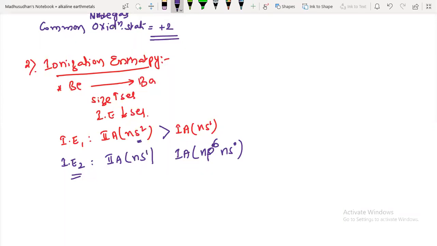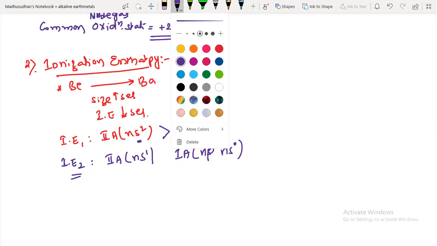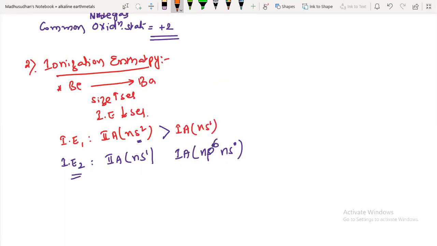Now, which is more tough to remove the electron? It follows the eighth group configuration. This has inert gas configuration, right? So first ionization energy is greater for second group elements, and second ionization energy is greater for first A group elements. This is a very important point.